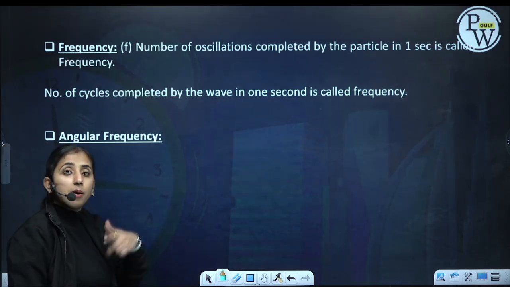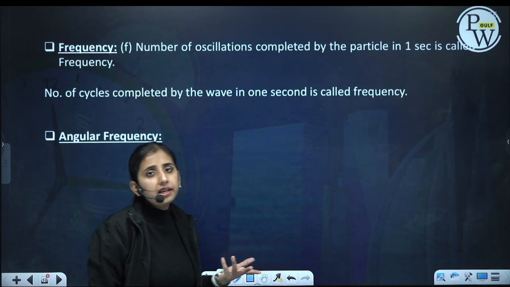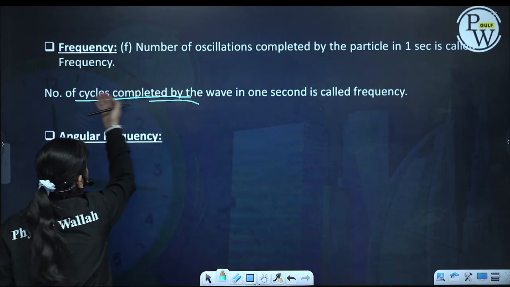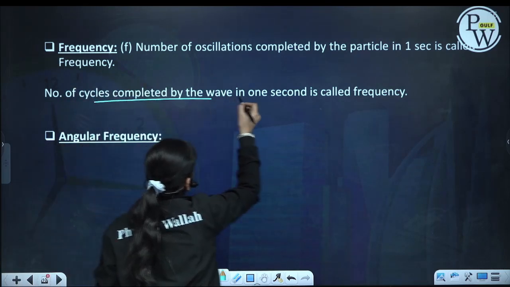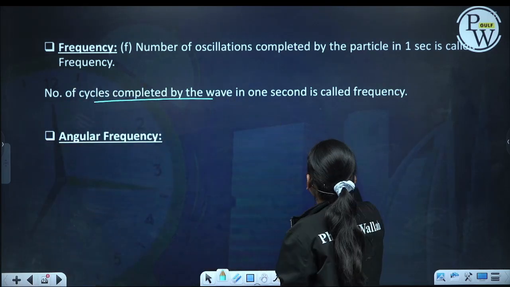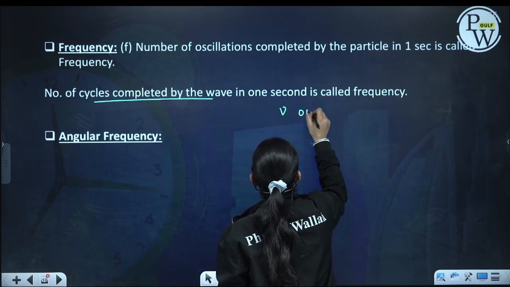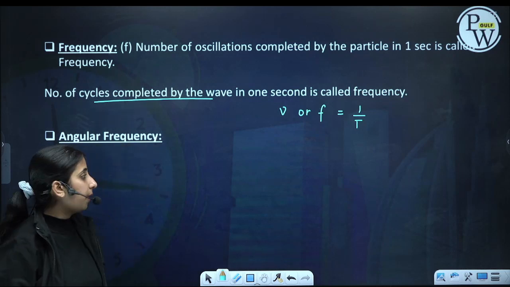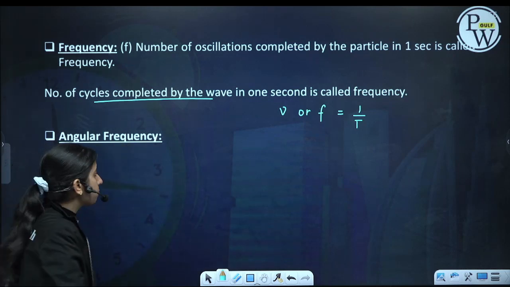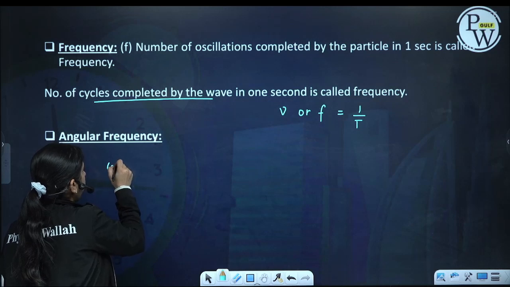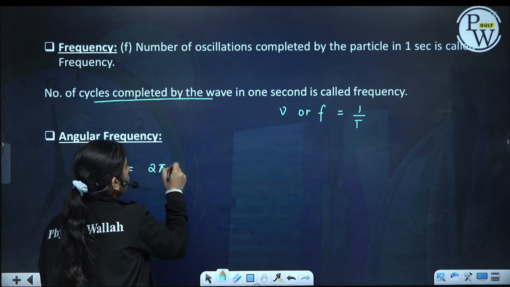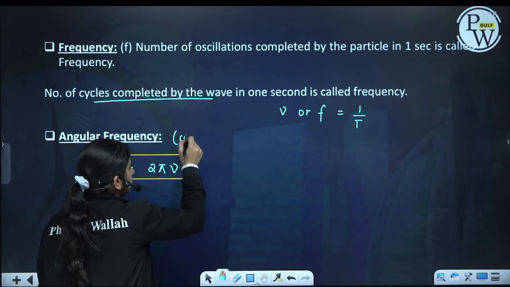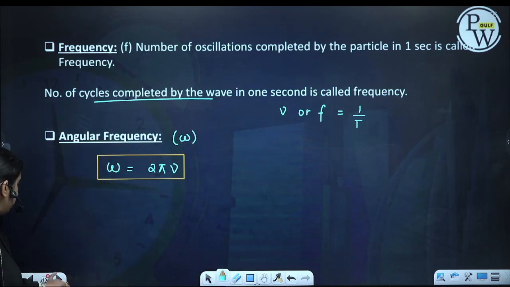Next is frequency: the number of oscillations a particle will do in 1 second, or the number of cycles completed by the wave, is called frequency. We denote the frequency by nu or f, and it is equal to 1 by time period. Angular frequency is a measure of how my phase is changing. Angular frequency omega is equal to 2 pi nu.